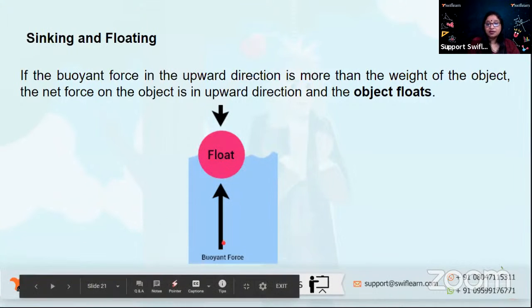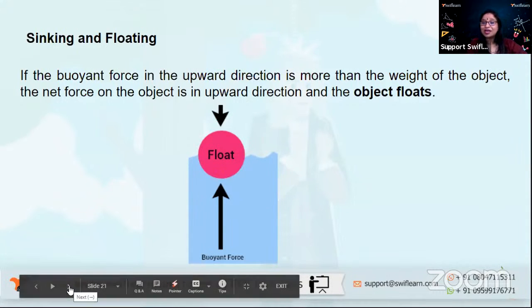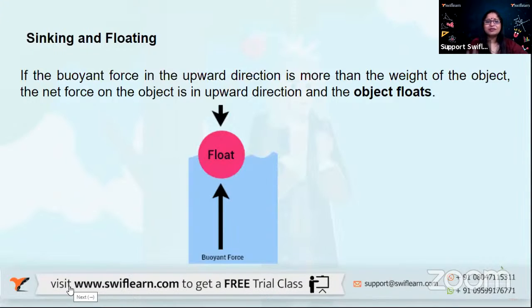Can you see here, the buoyant force acting in the upward direction is more as compared to the weight of this particular object which is acting downwards. So the net force is in the upward direction, and that makes the object float. Isn't it now so easy? Now we can actually compare and understand why objects sink and why objects float.